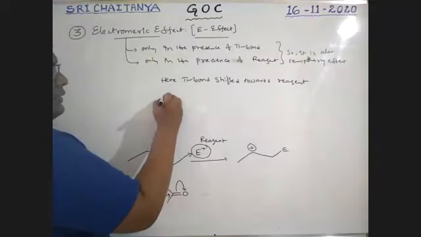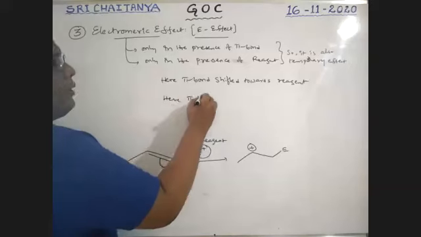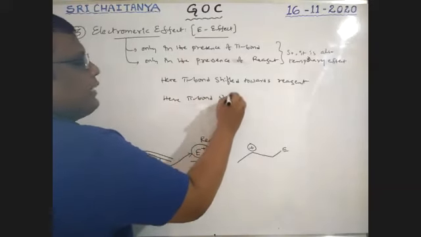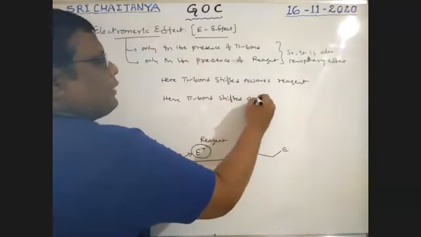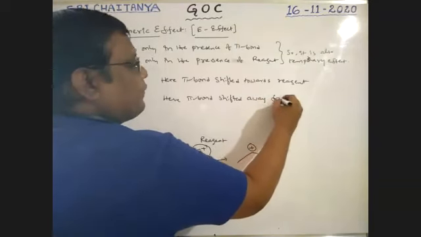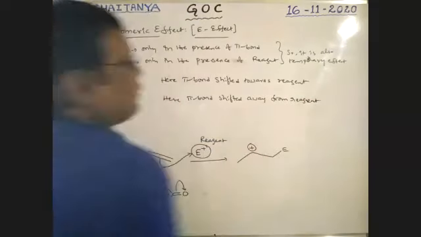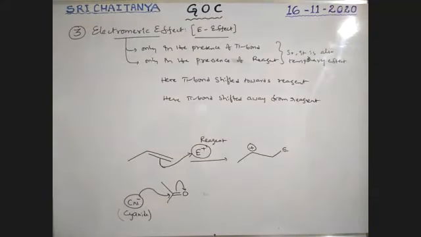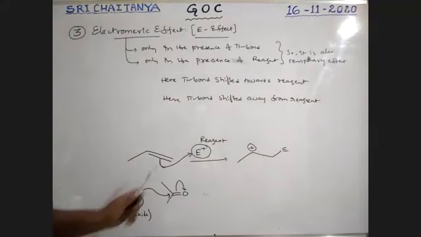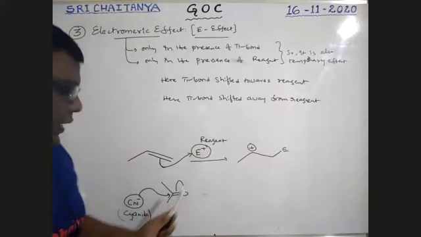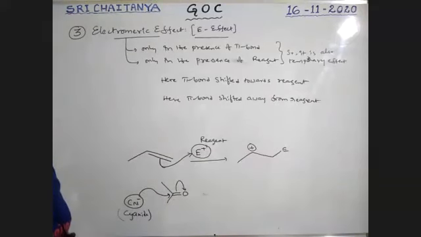So in the second case, the pi bond is shifted away from the reagent. Both are possible, boys. In this case the pi bond moves towards the reagent, and in this case the pi bond moves away from the reagent.